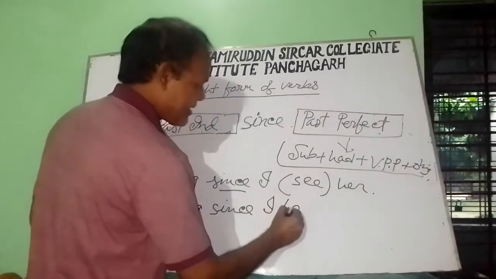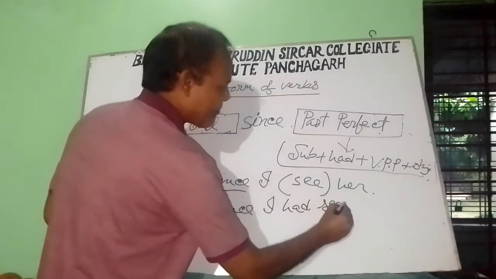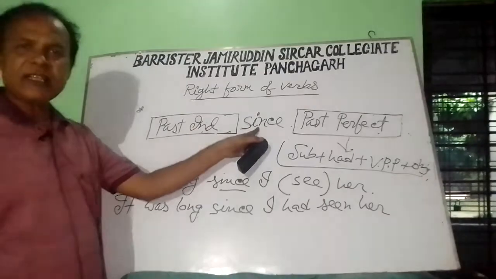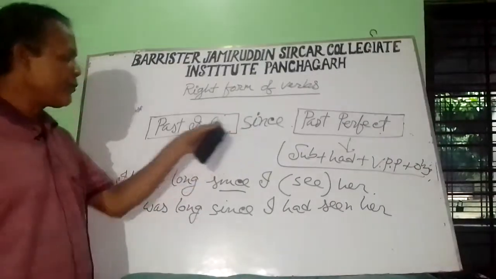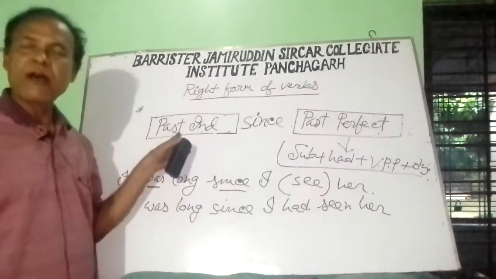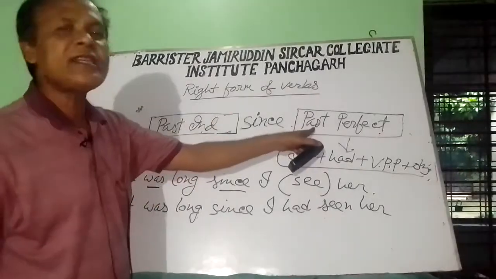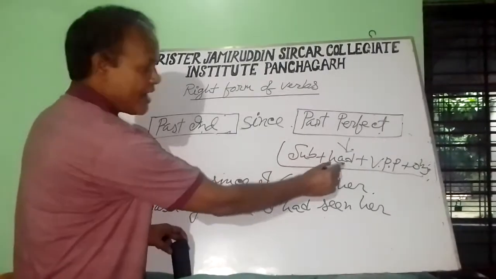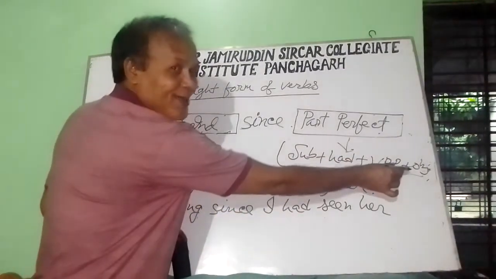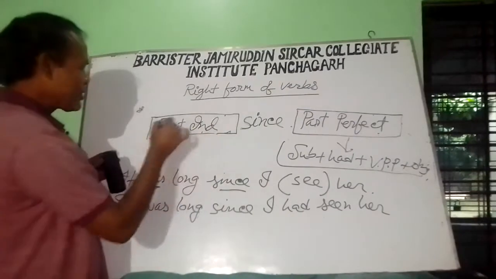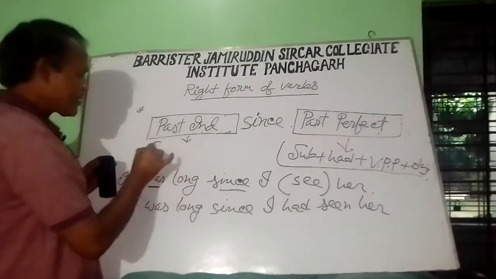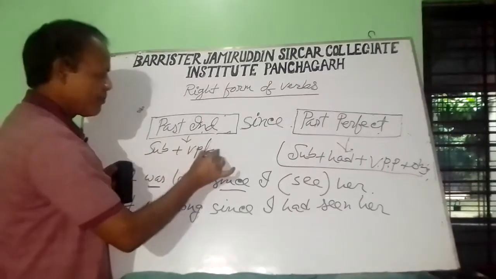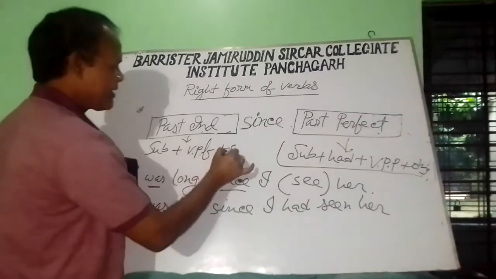I had seen her. I repeat, if there is since as a conjunction, and before since the sentence is in the past indefinite, then after since the sentence will be in the past perfect. Past perfect is subject plus had plus verb past participle plus object, and before since the past indefinite is subject plus verb in the past form, then object.